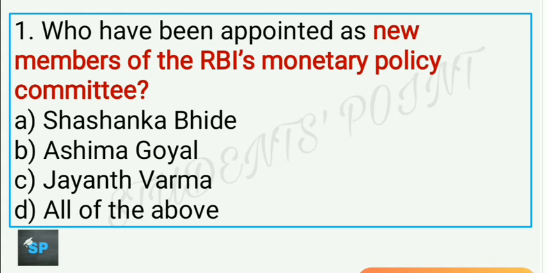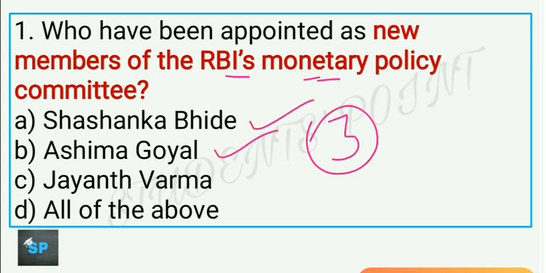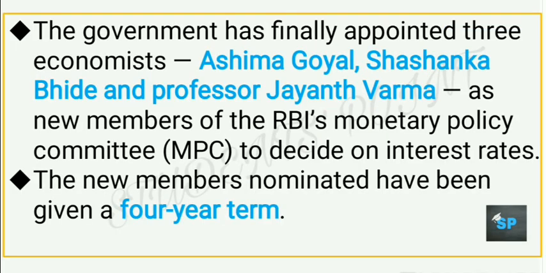Who have been appointed as the new member of RBI's Monetary Policy Committee? So actually three members have recently been appointed in RBI's Monetary Policy Committee and they are Sasank Bhide, Asima Goel and Jayant Verma. So since here all of these statements are correct, D is the right answer. The government has finally appointed these three economists into RBI's Monetary Policy Committee to decide on the interest rates.